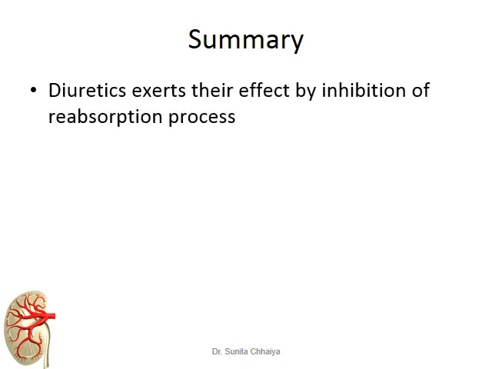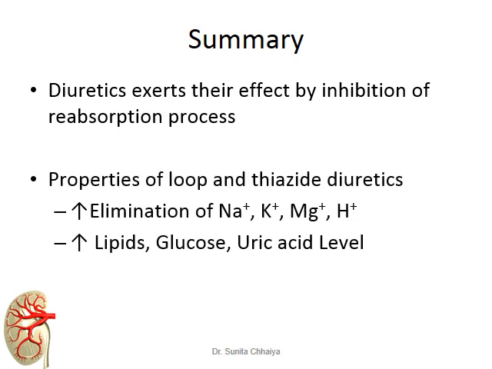Diuretics exert their effect by inhibition of reabsorption processes at different segments in the renal tubule. Loop diuretics and thiazide diuretics increase elimination of sodium, potassium, magnesium and hydrogen ion. Additionally, they can increase the lipid level, the glucose level as well as the uric acid level.